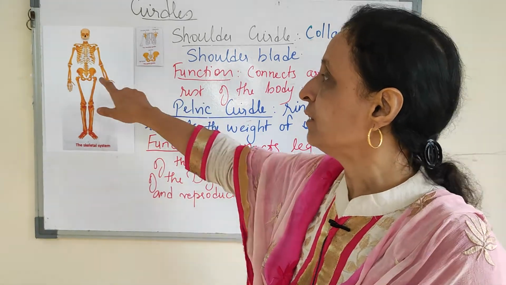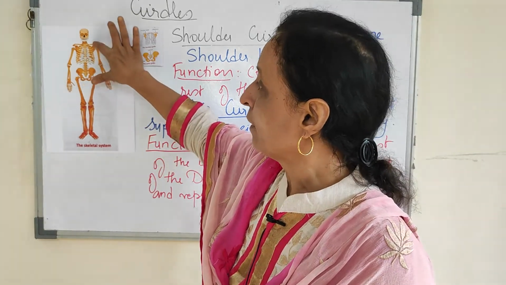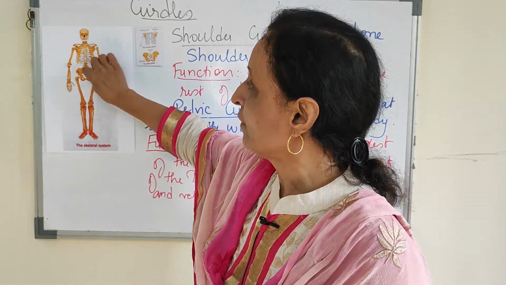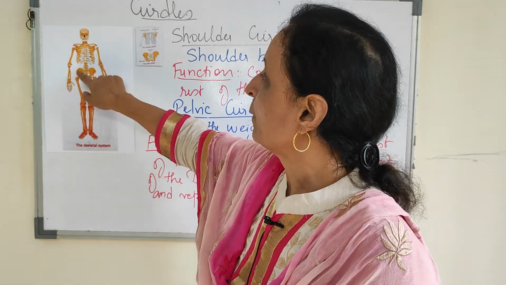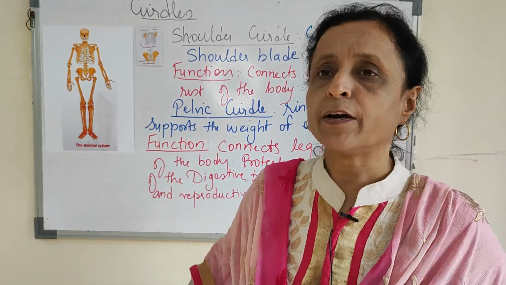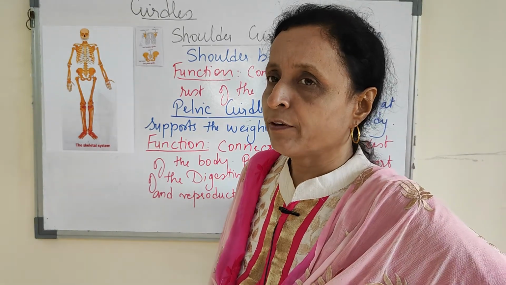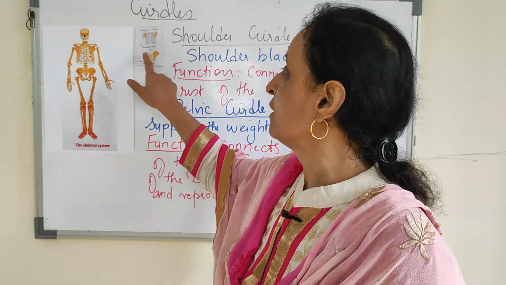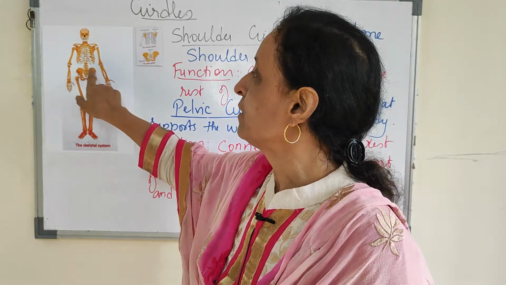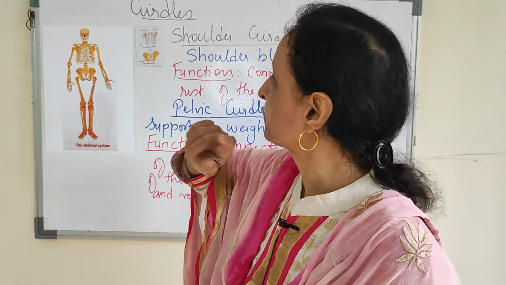The pelvic girdle is this one. This is the upper shoulder girdle and this is the pelvic girdle. The pelvic girdle is made up of the hip bone. If you keep your hand here, you're keeping your hand on the hip. So this is the hip bone.